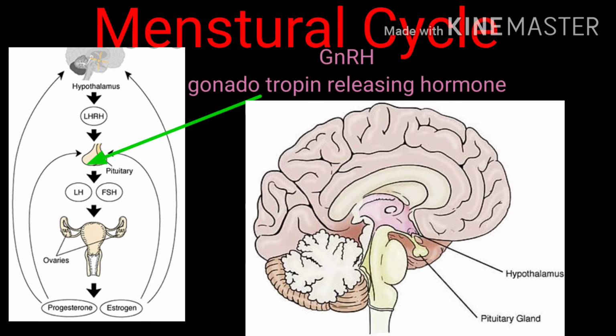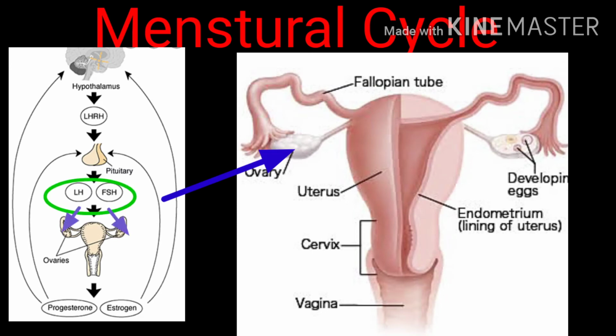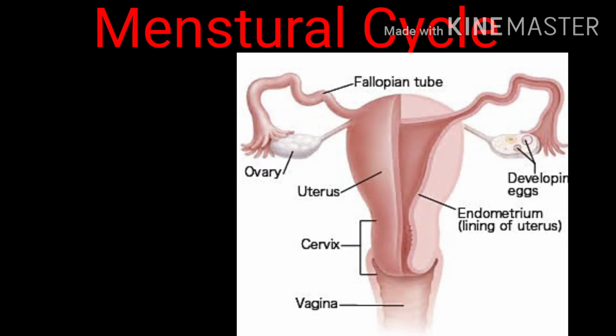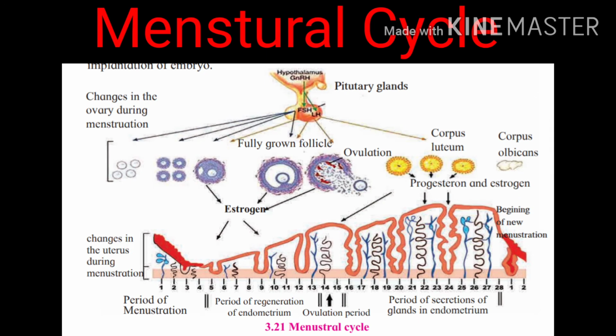These hormones, that is follicle stimulating hormone and luteinizing hormone, will travel to the female ovary through the bloodstream. As you recall, the structure of female reproductive system, in the female ovary there are many follicles developing, but only some of the follicles will be able to mature with the egg cell inside it, and out of those many, only one follicle will ovulate, or only one will be able to release the egg cell in the oviduct.